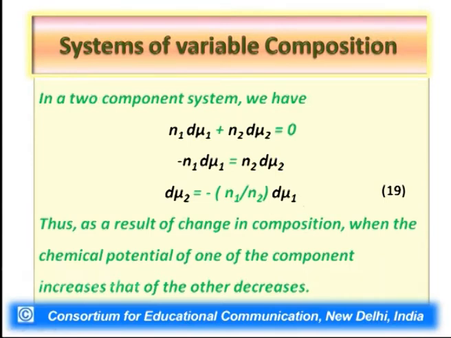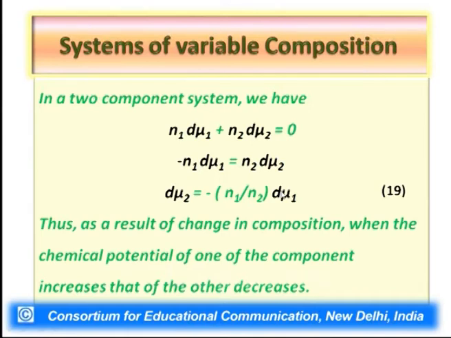Now we all know the change in chemical potential occurs due to change in temperature, due to change in pressure, due to change in amount of a particular component. Suppose we add some amount of component 1 in the system, then of course its chemical potential will increase. So in that situation d mu1 will be a positive value.